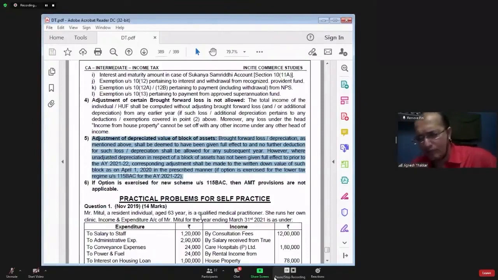Last year you did not have positive business income, so you have carried forward the unabsorbed depreciation to the subsequent year. So in current year you are having brought forward unabsorbed depreciation. In current year, if you go for section 115 BAC, then we will not allow you to set off that brought forward unabsorbed depreciation. But yes, still that unabsorbed depreciation you should deduct from the value of block, and you should reduce the value of block.